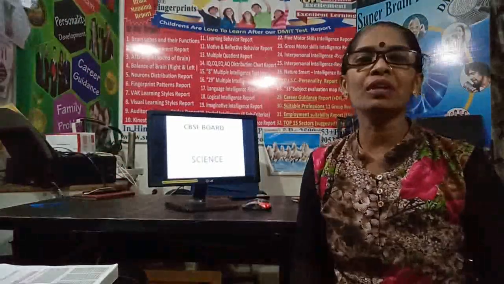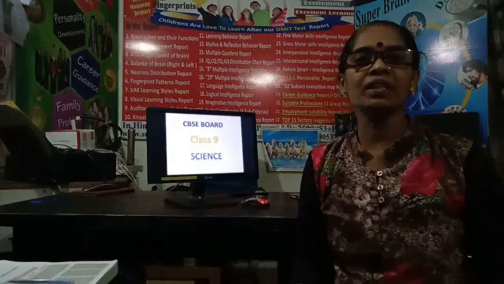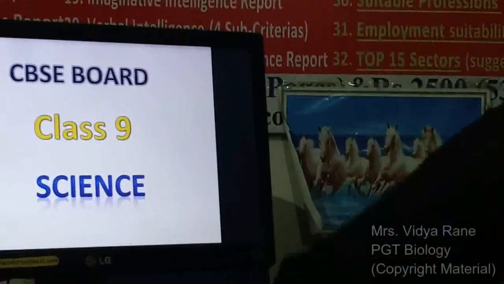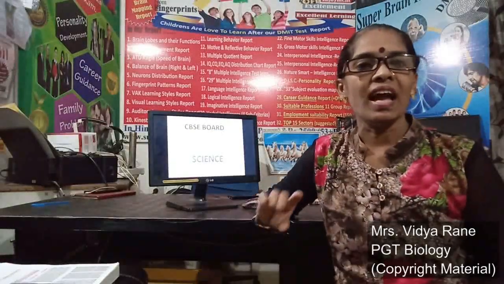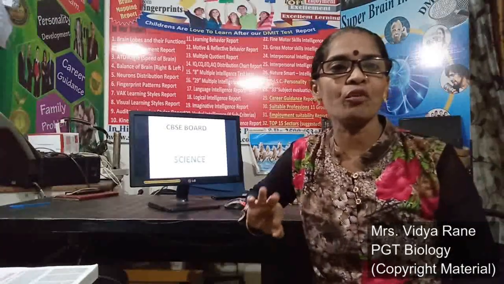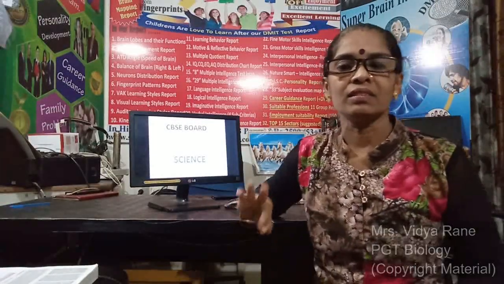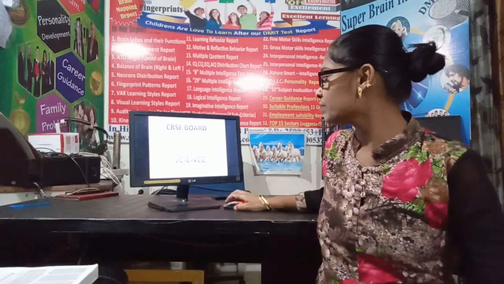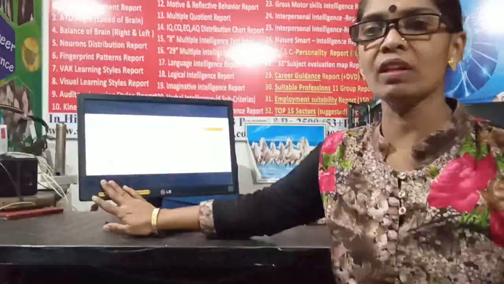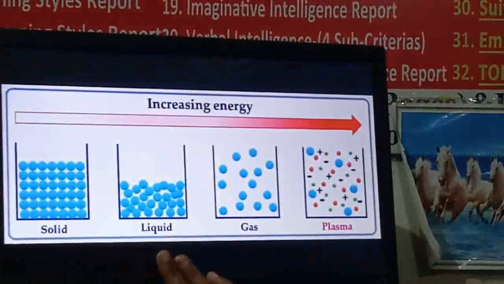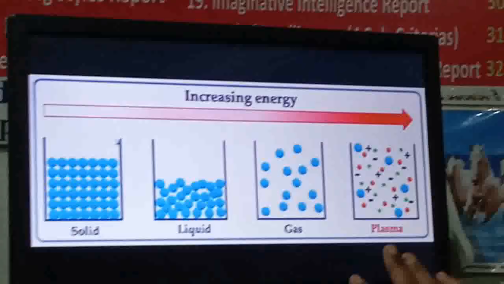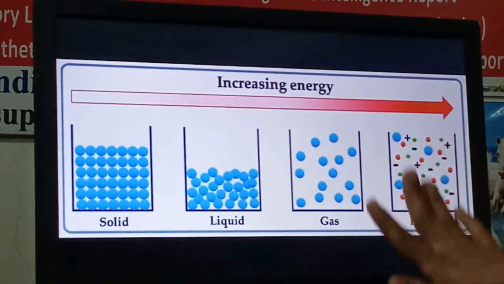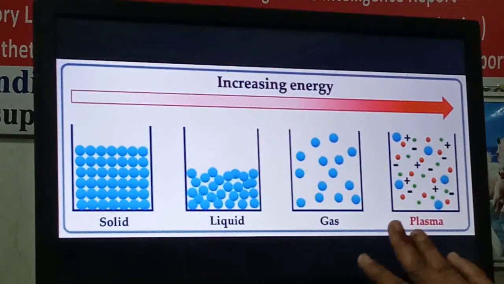Today we are going to learn the physical properties of matter. As you know, matter is of three types: solid, liquid and gas. And all these three states of matter we are learning today. See here, you can see the molecular structure of solid, liquid and gas. And this is the fourth state of matter, that is plasma, right? We will see this in detail afterwards.